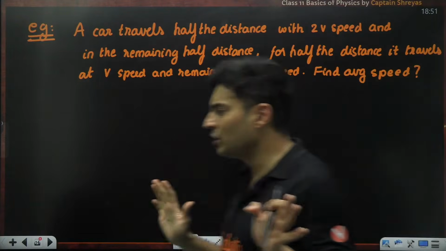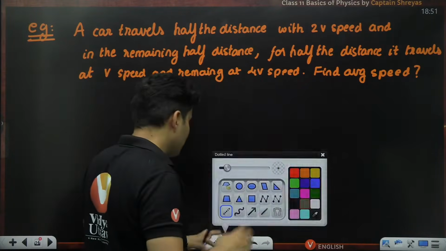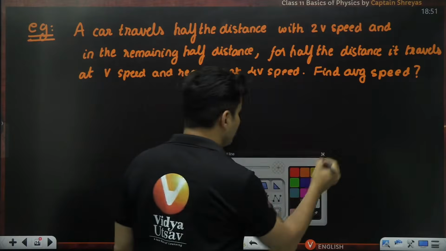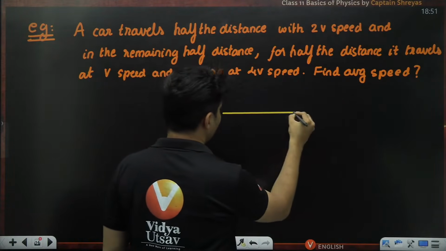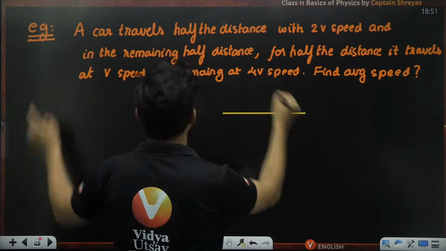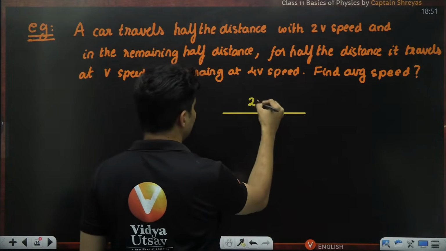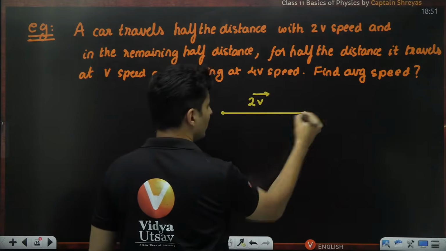I think the best thing to do is draw a diagram. So let's draw a diagram which will help us with the problem. So this is some distance which it travels, and how much speed it travels. It travels with basically 2v speed from here to here.